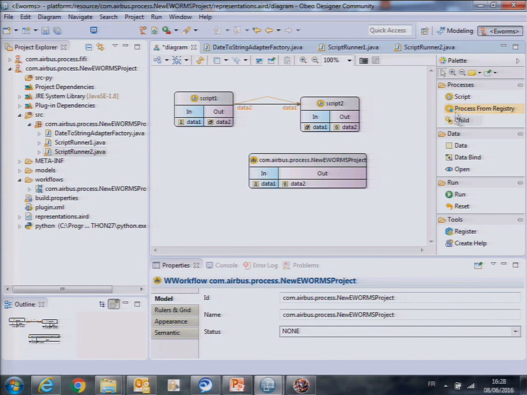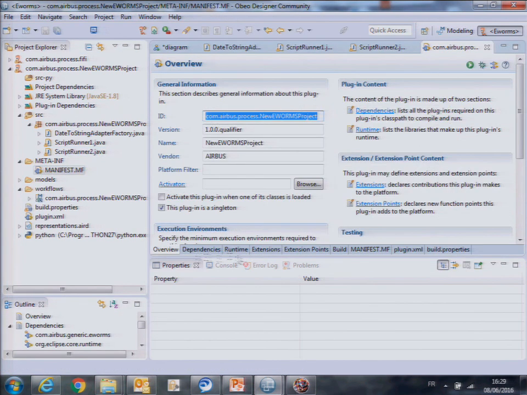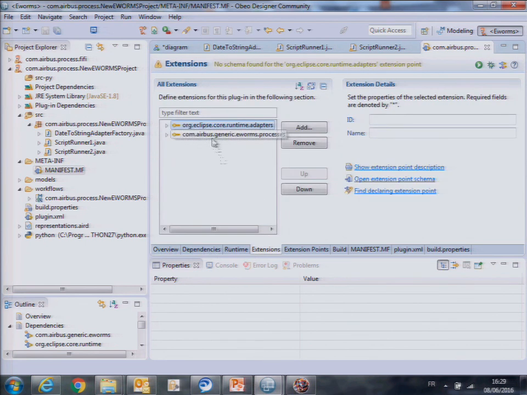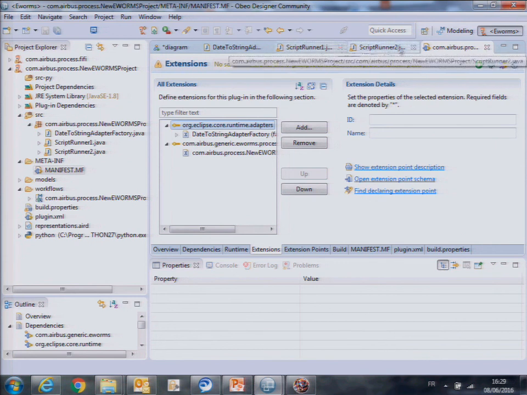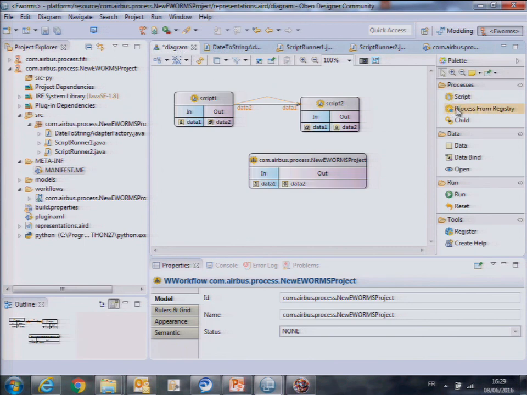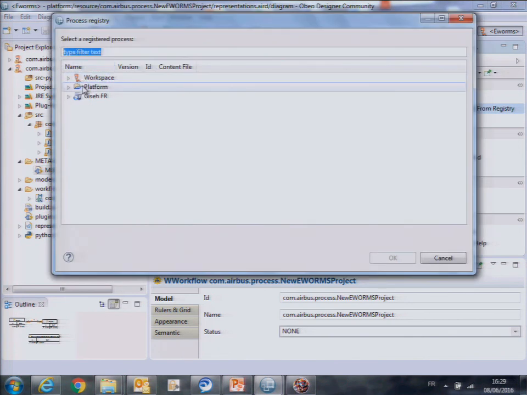What else? After you're happy with that, you've got a plugin, you've got your classes, you've got all that. The process from registry, in fact, for the designer, is obviously extending the process extension point. So my adapters are first declared here, and my new registered process is declared here, so that when I deploy this plugin and make it available, it becomes visible. It will become visible no more from the workspace here, but from the platform.